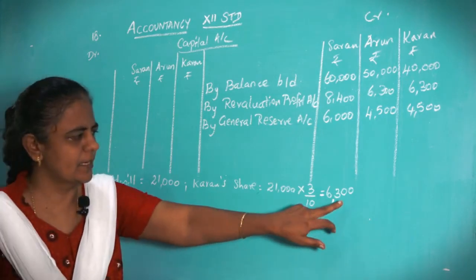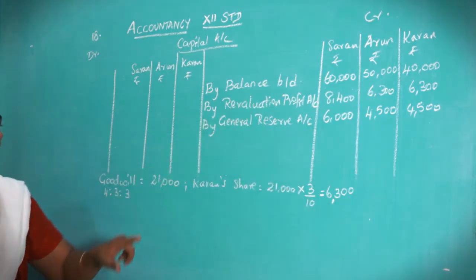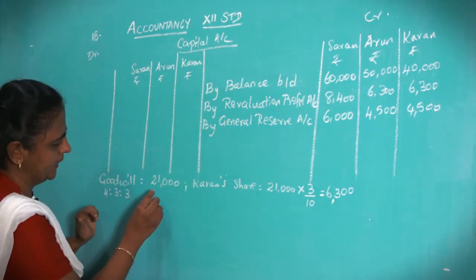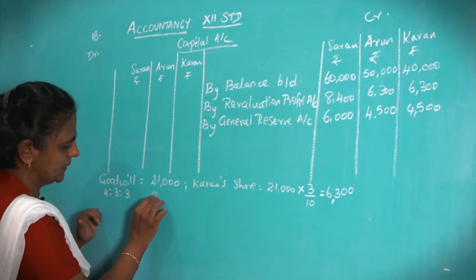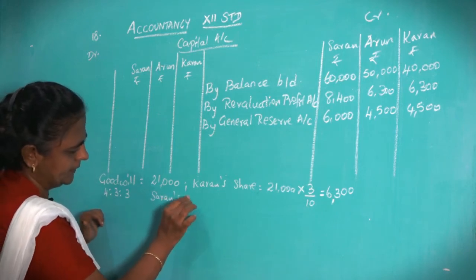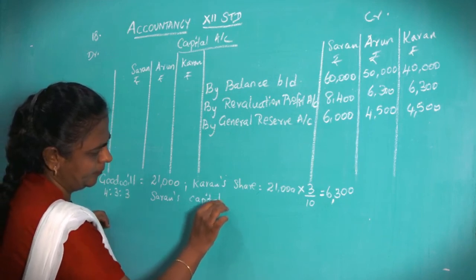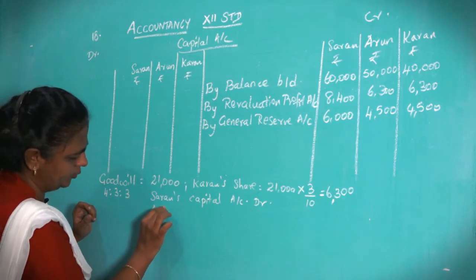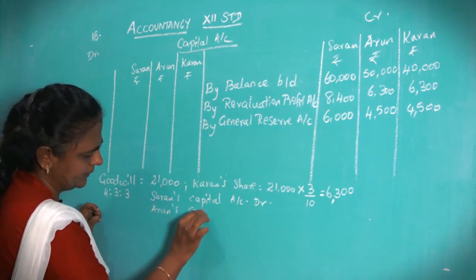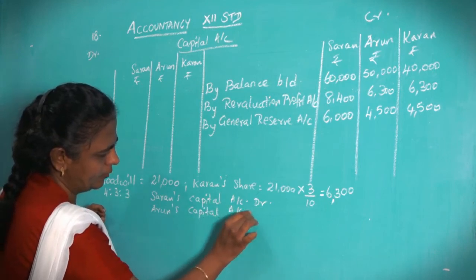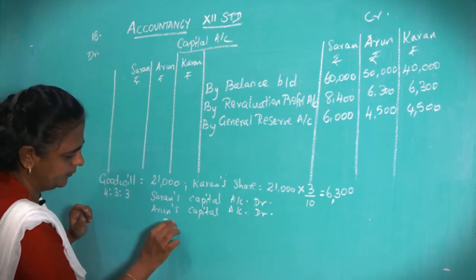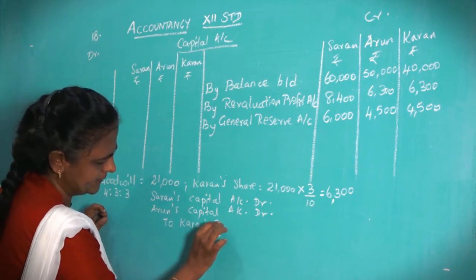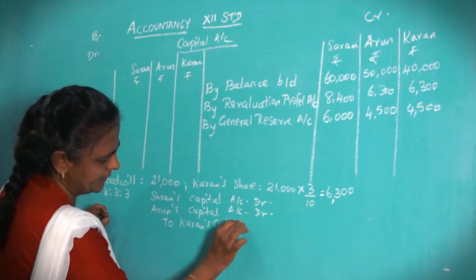Okay. Now this current share of goodwill has to be taken by the other two partners, that is Saran and Arun. So I will just explain to you how to write the journal for that. So the existing partners Saran's capital account debit, Arun's capital account debit to the retiring partner Karan's capital account.